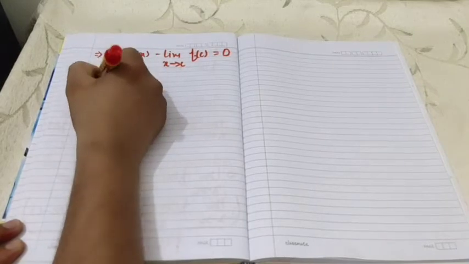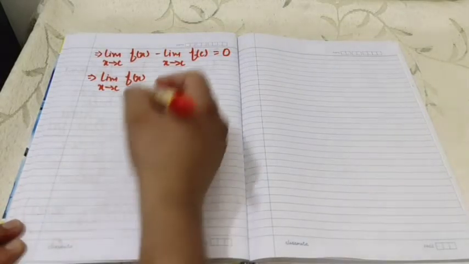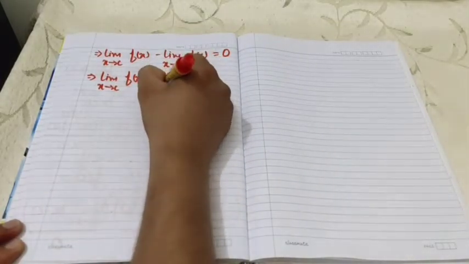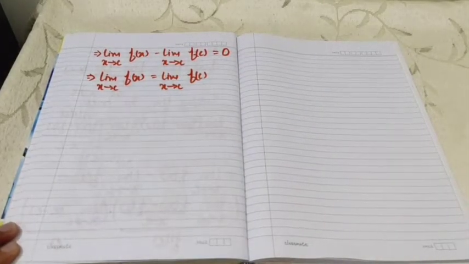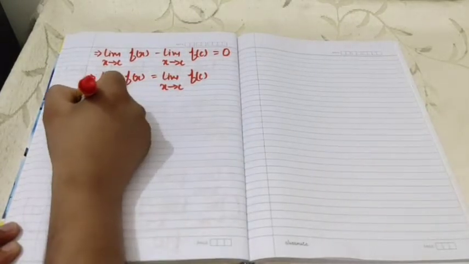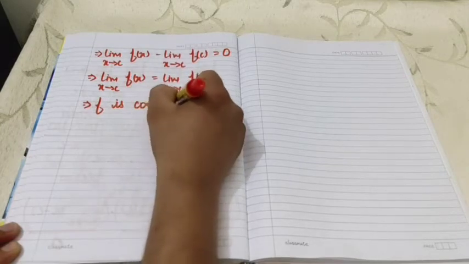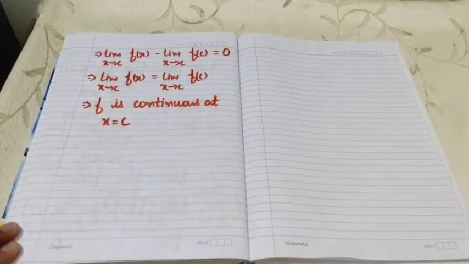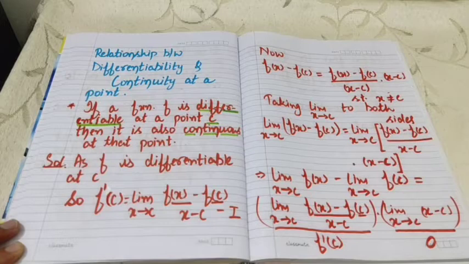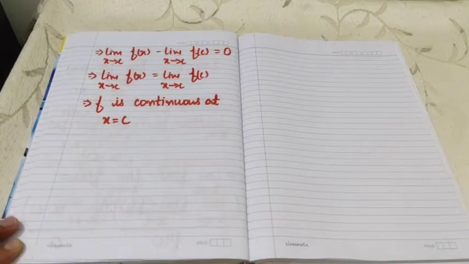This further implies that the limit x approaches c of f(x) is equal to the limit x approaches c of f(c), and this equation implies the function is continuous at x equals c. So we can conclude that if a function is differentiable at c, then it is also continuous at the same point.